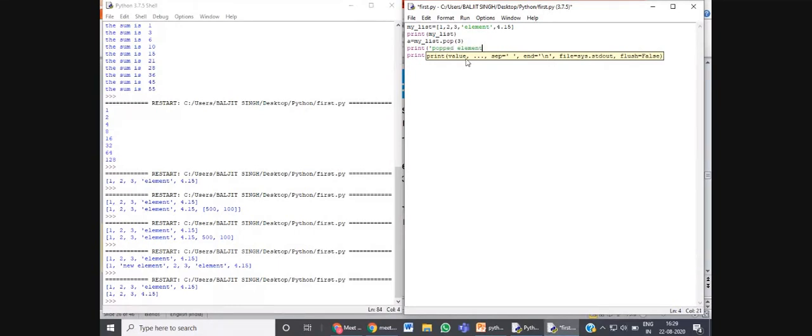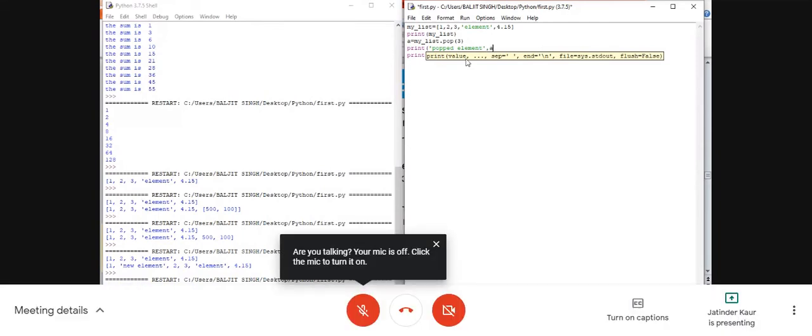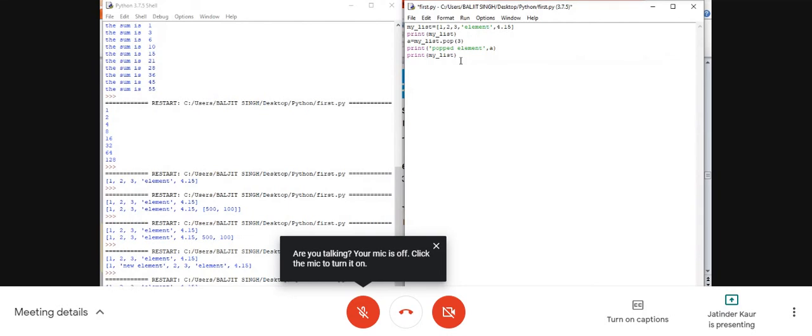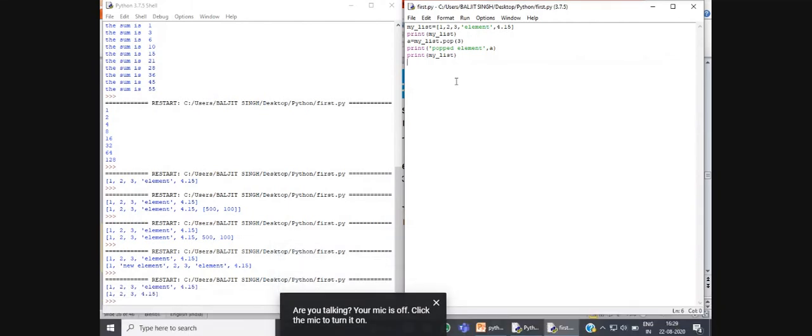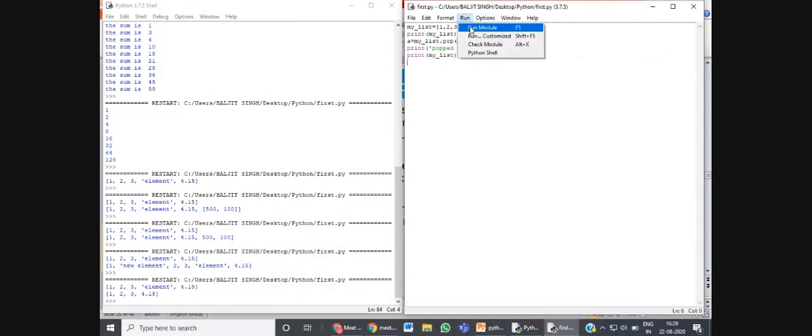Whatever element you have removed from the list, that element you can print, and you can print the list also. Let us see how this function has worked.